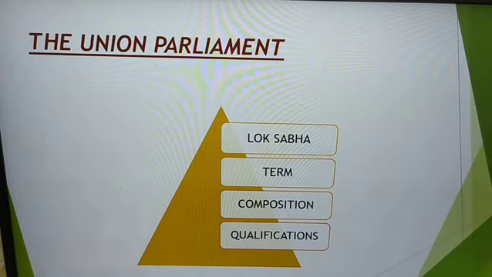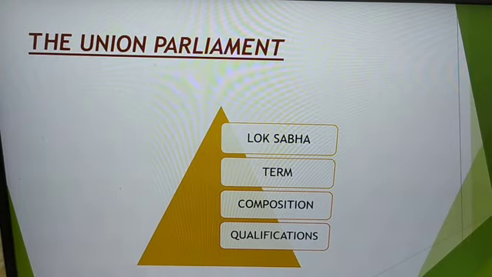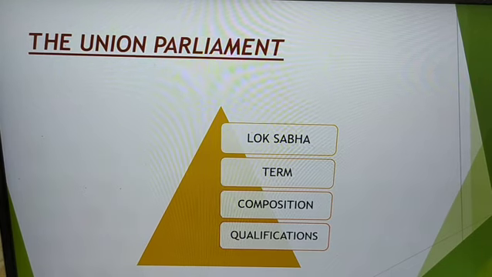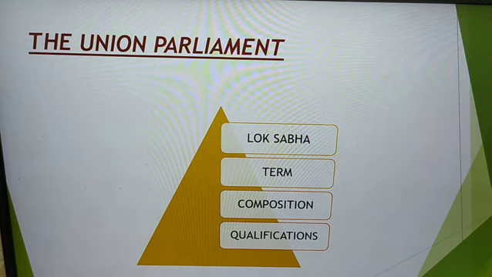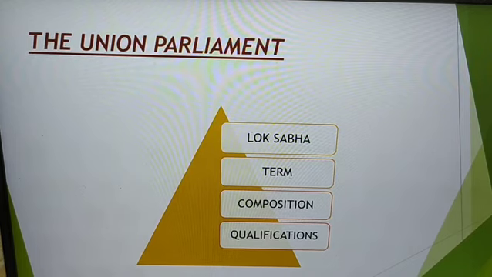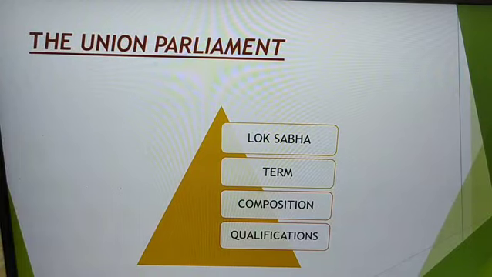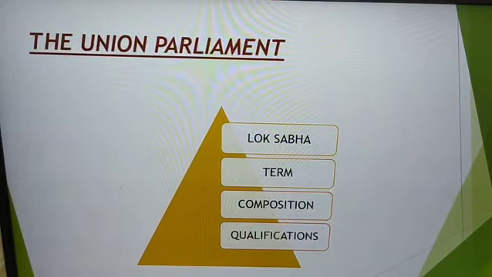Now, talking about the next part, that is the Union Parliament, and what the Union Parliament comprises of. Now, this is one of the short questions that come in exam, what exactly the Parliament comprises of. So, the Union Parliament comprises not only the two houses, but yes, the President, who is one of the most important parts and a part which cannot be removed from the Parliament. So, these three, that is the two houses, Lok Sabha and Rajya Sabha, and the President together make the Parliament at the center.